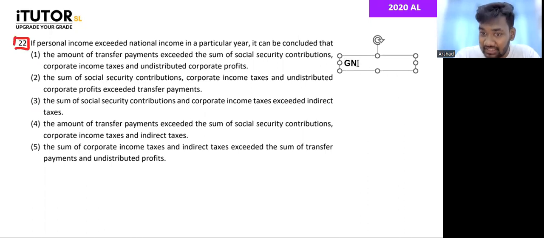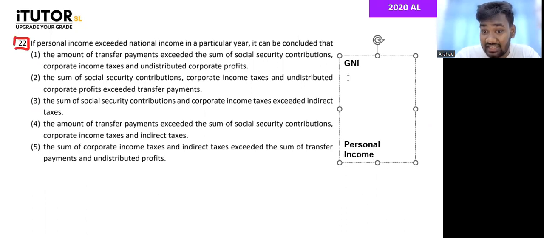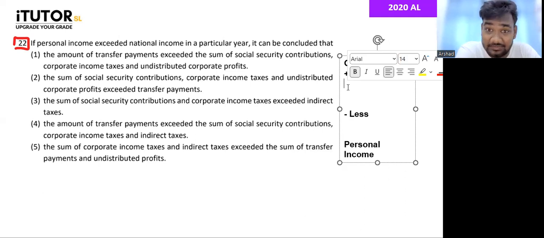From this, when you're going to personal income, there are certain things that you add and certain things that you deduct. Can you give me certain things that we add, guys? Whatever has to be a part of personal income but is not in national income. Households are getting it, but it's not a part of national income. What do we add?